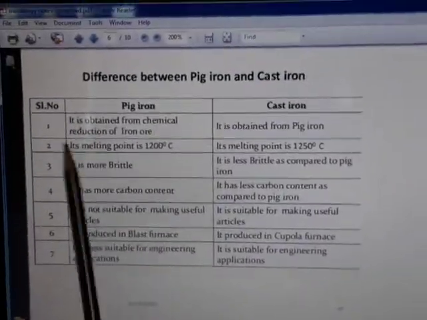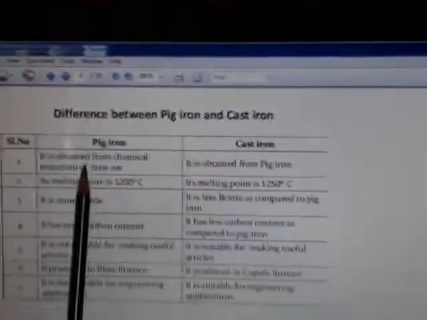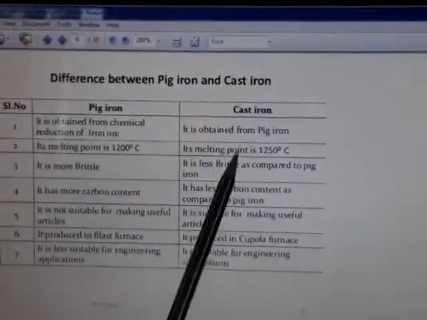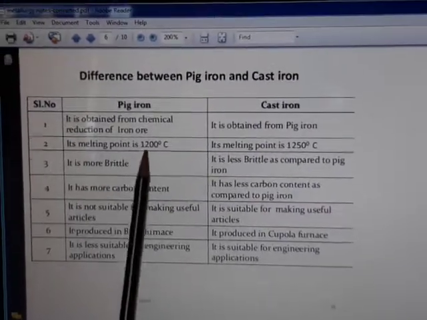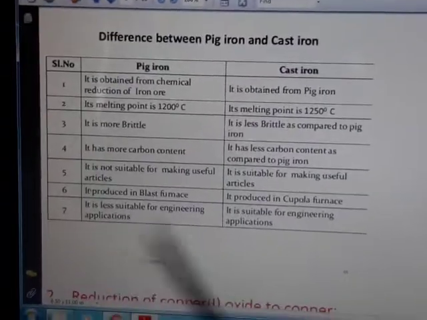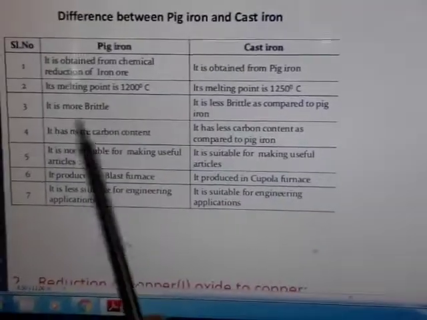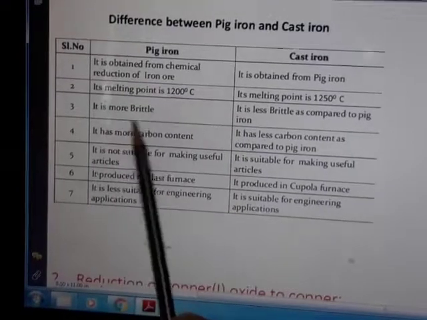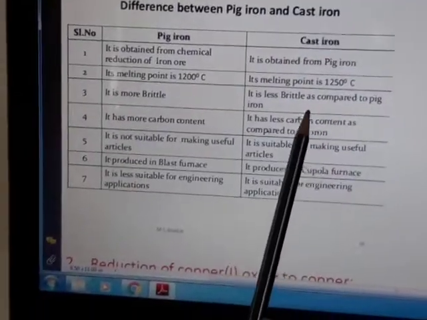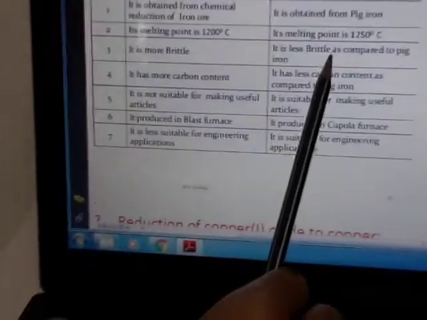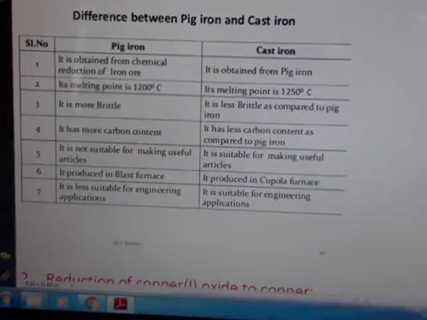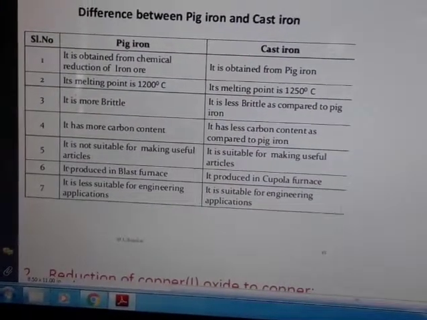We know that this is the crude iron obtained from the blast furnace, and cast iron is obtained from the pig iron. Its melting point is about 1200 degrees Celsius and the cast iron melts at about 1250 degrees Celsius. Pig iron is very poor in quality and very brittle, whereas the cast iron has slightly improved brittleness and it may be cast into tools like your spades and hammers and all.